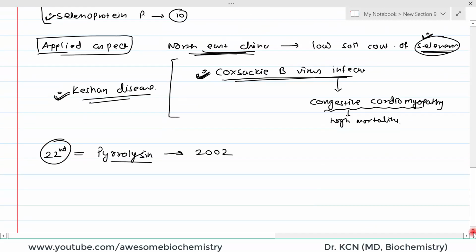So, to insert pyrrolysine into the protein, the codon which is utilized is the UAG codon. Now, again UAG is a stop codon, so most of the time it will act as a stop codon. But again, just like selenocysteine, there is some peculiarity in this UAG codon that makes it code for pyrrolysine. So, here again this is the second example of context dependent